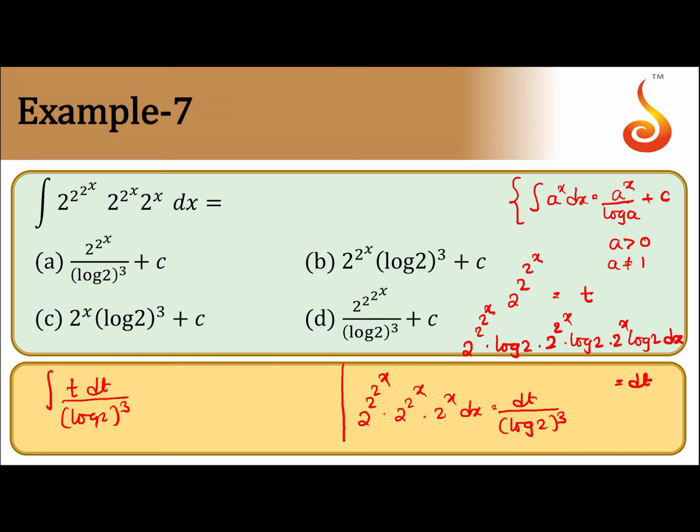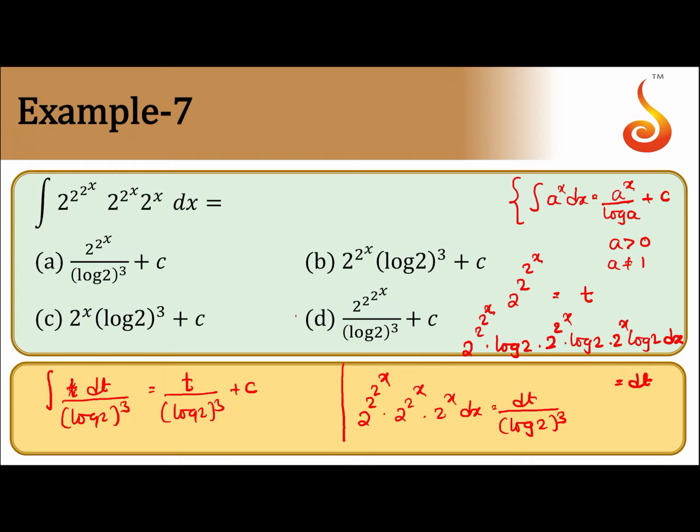Now, 2 to the power 2 to the power x is already given to you. This is equal to t. So 2 to the power 2 is already given. This completely becomes a dt. So not t at all, only dt will come. So this will give you t by log 2 whole cube plus c. So option number D is correct.